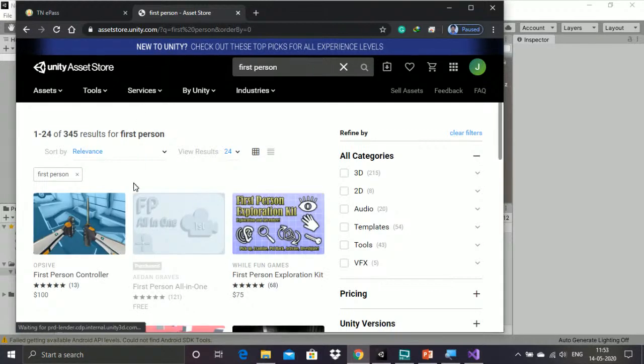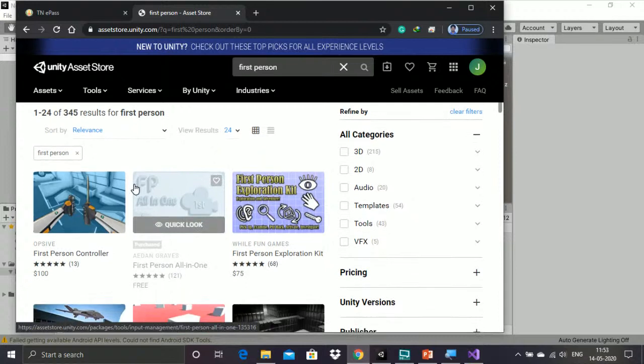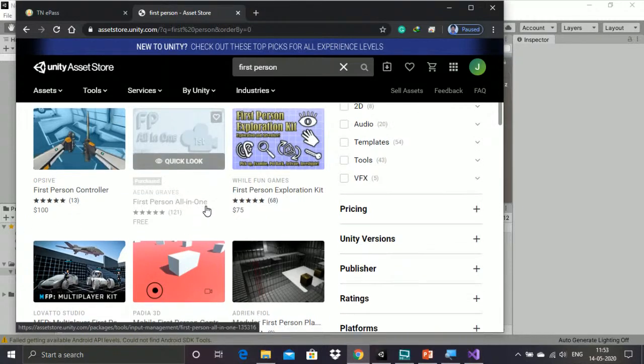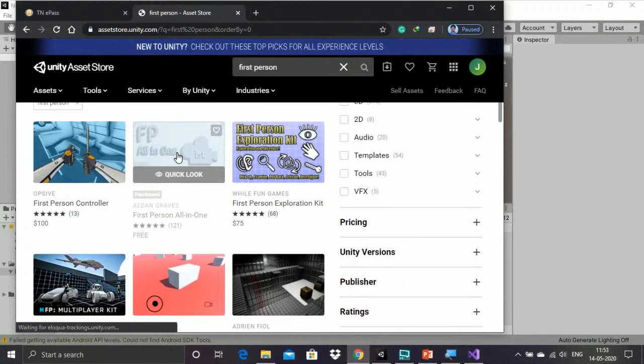So you will be having multiple options regarding that first person. So if you are using a controller, you have to buy a paid version, or else just for a trial I have taken the free version.